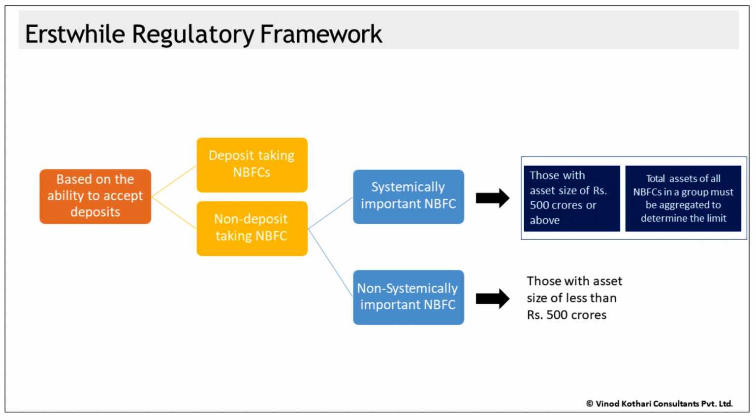The second categorization is non-deposit taking. Non-deposit taking NBFCs are further divided into two types, non-systemically important and systemically important. What was the difference between these two entities? Non-systemically important NBFCs were NBFCs whose asset size was less than 500 crore. Systemically important NBFCs were those whose asset size was more than 500 crore. That was the simple bifurcation. To summarize, deposit taking NBFCs or non-deposit taking systemically important NBFCs have one master direction, and non-systemically important ones have a different master direction, because these are smaller entities and systemically they are not very important.